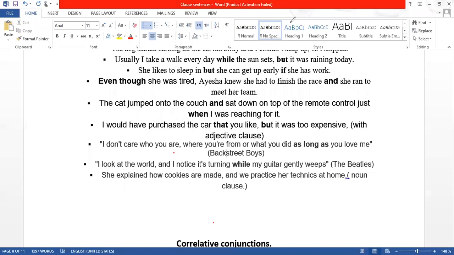I would have purchased the car that you like, but it was too expensive. Now here, if you see, I would have purchased a car. Now this is one clause, right? Where is another clause? Can anybody tell me another clause? That you like is an adjective clause. Very good. That you like is an adjective clause. Which car? That you like, but it was too expensive.